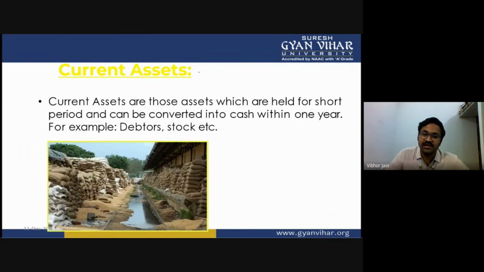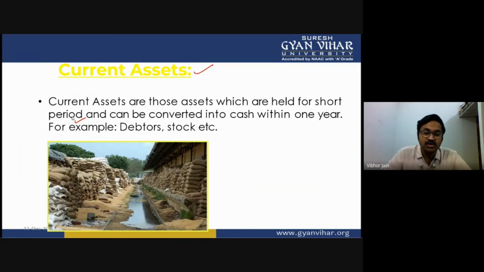So current assets are those assets which are held for a short period of time. What is current? Whenever you see current, it doesn't mean anything in itself. We use it as a prefix. Current affairs, that is the news that keeps on changing. So current assets are the assets which keep on changing. They're not fixed, they keep on flowing. The current that is flowing in the wires right now, that is something that is flowing, that is called current.